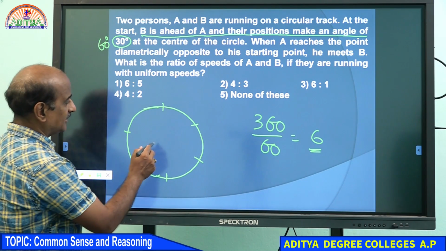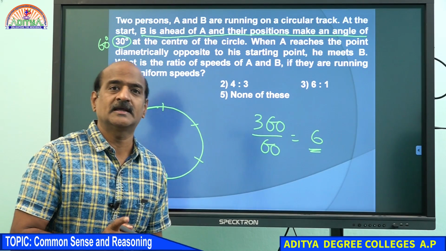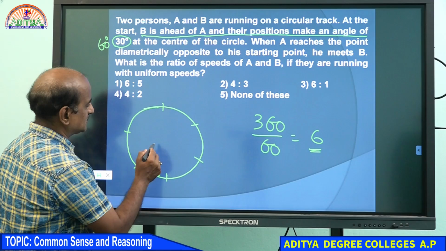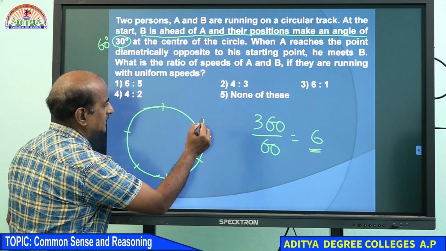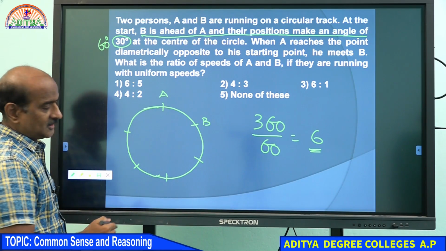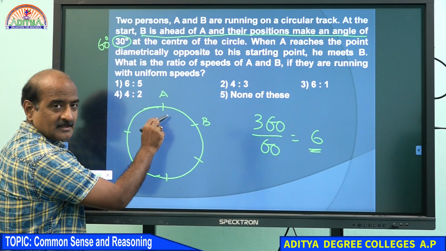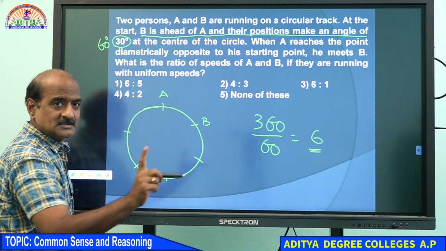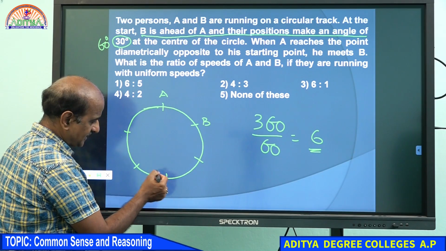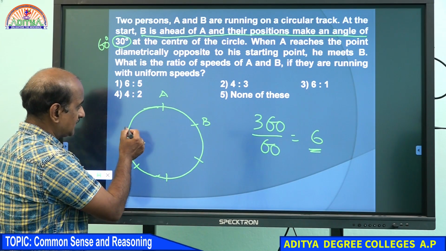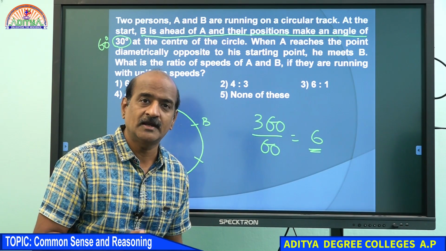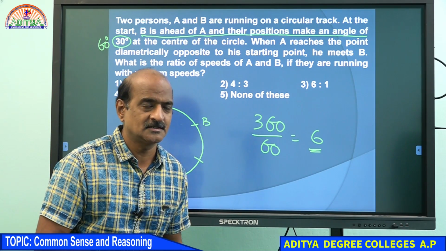The reason for dividing into 6 parts is because we have to make an angle of 60 degrees. Who is ahead at the beginning? B is ahead of A at the start. You can understand that B is ahead at an angle of 60 degrees. 60 degrees means one part. 60, 120, 180, 240, 300, 360. You understand why I divided into 6 parts? This is the beauty of the question.